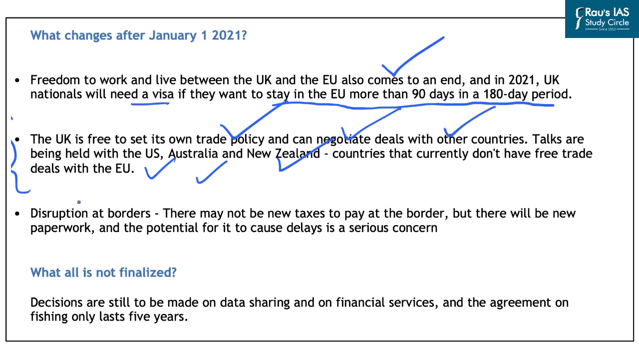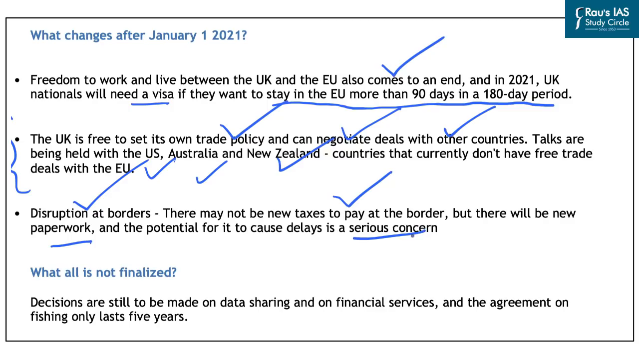Further, regarding disruption at the borders between the UK and the EU countries, it is being said that there may not be new taxes to pay at the border according to the new trade deal that has been signed. However, there will be new paperwork, and this could cause serious delays for trade between the UK and the European Union, which is a serious cause of concern.